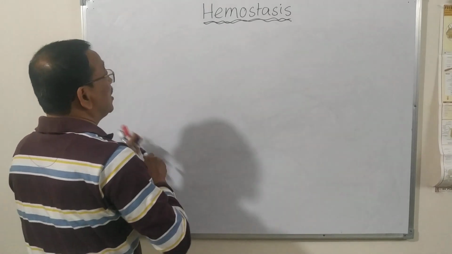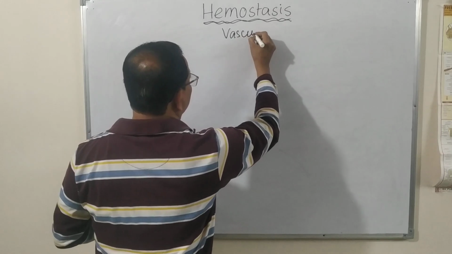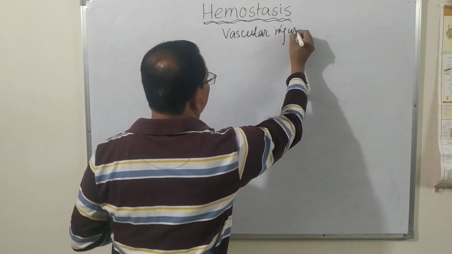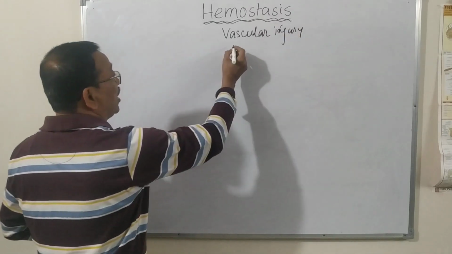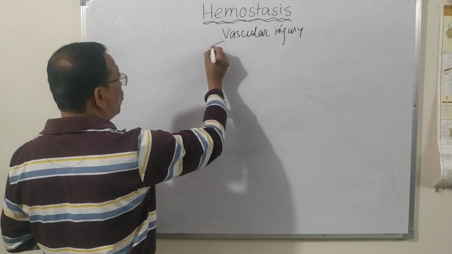So suppose there is a vascular injury. Now what happens? In response to the injury of the blood vessels,